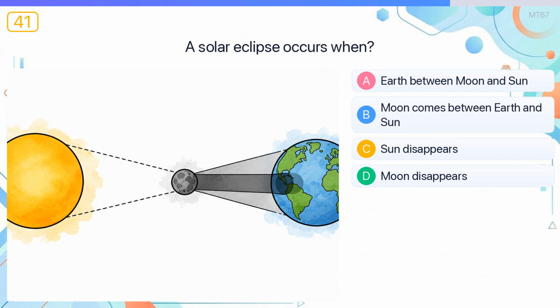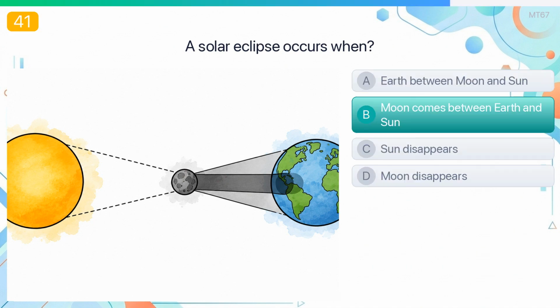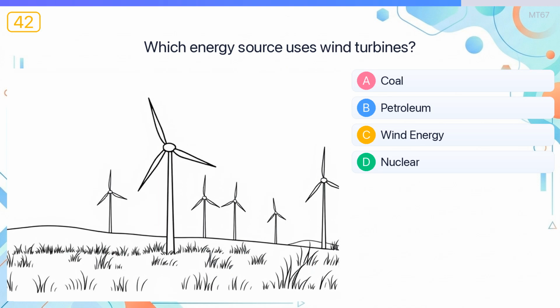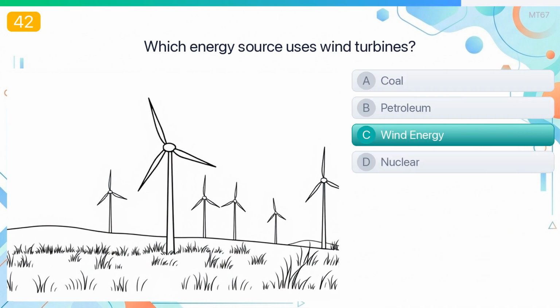A solar eclipse occurs when? The answer is moon comes between Earth and Sun. A solar eclipse happens when the moon passes between Earth and the Sun, blocking sunlight. Which energy source uses wind turbines? The answer is wind energy. Wind turbines convert the kinetic energy of wind into electrical energy.